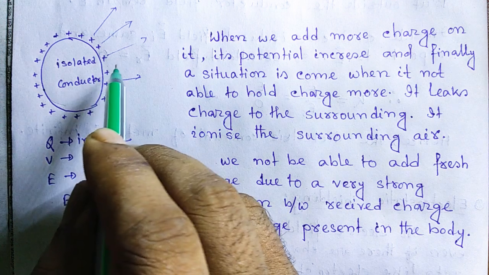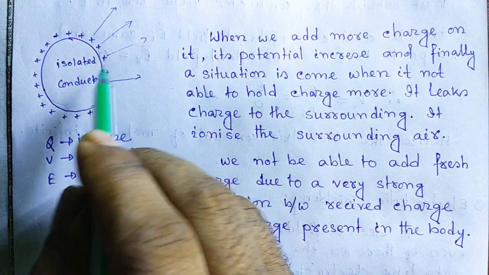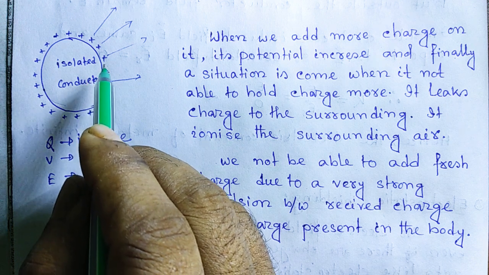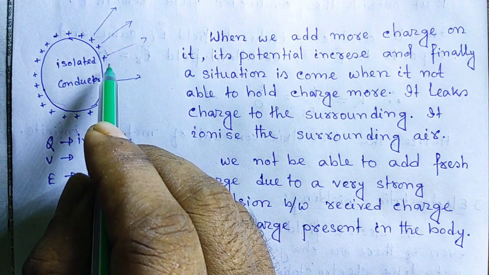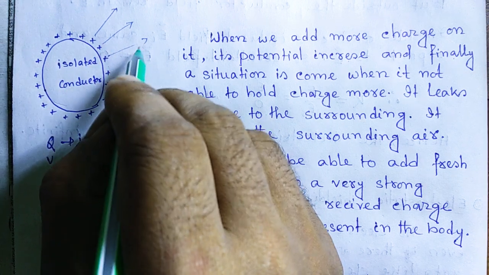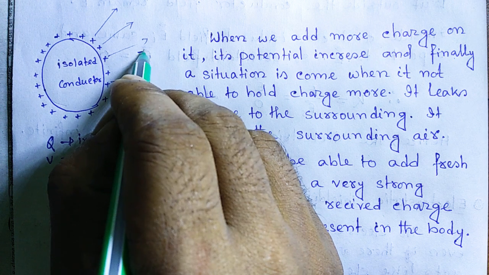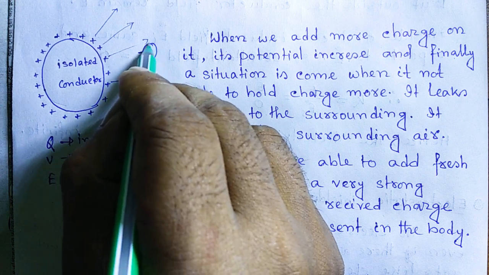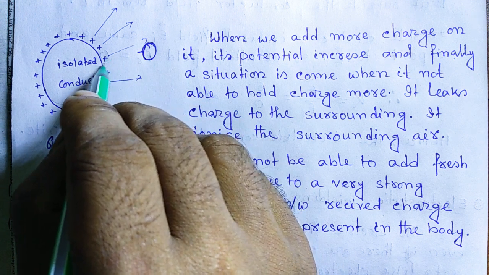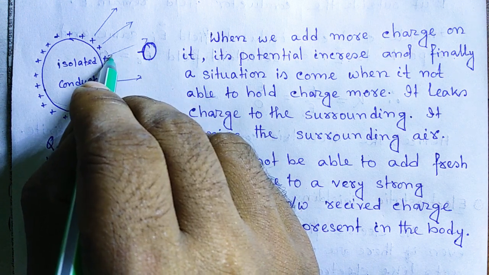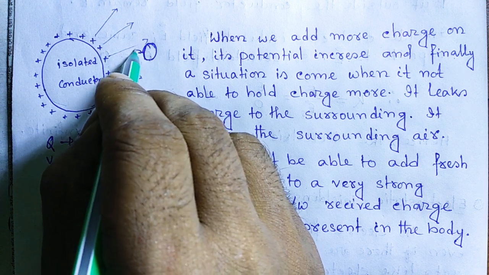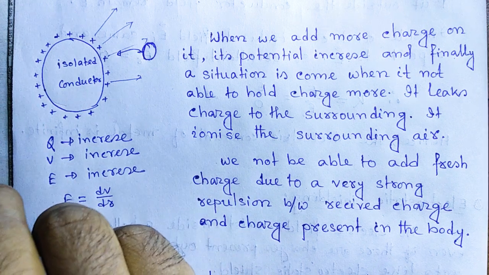when its charge increases, its potential increases as well as its electric field increases. Electric field increases means its force of attraction increases. Suppose there is an air particle, then when the electric field increases, it is able to attract a negative charge from the air particle and neutralize.